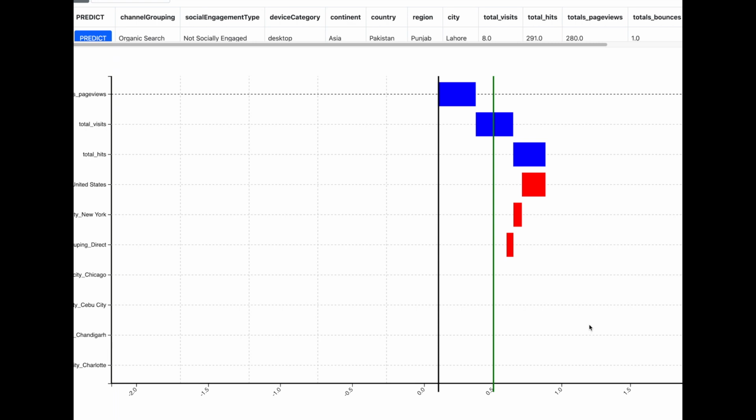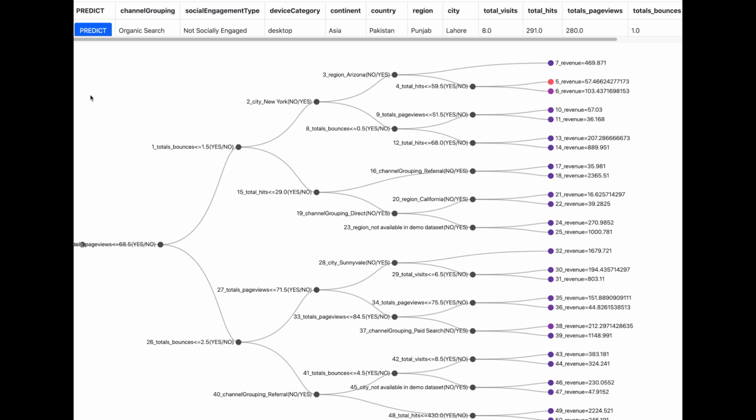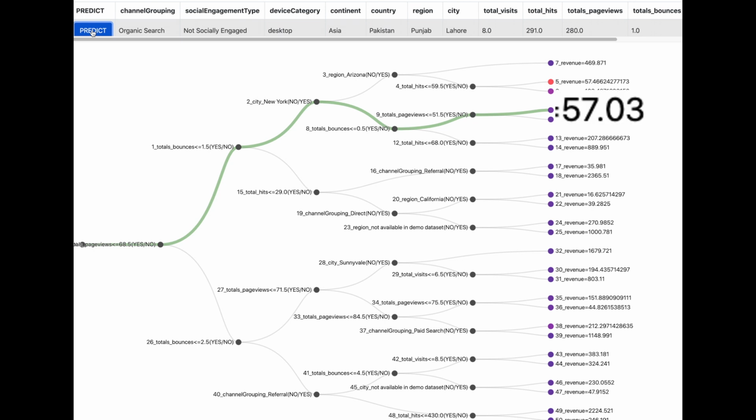Now, once we have predicted which visitors will buy, let us see how much revenue these visitors will generate. So here is the decision tree model for the revenue generated. And let us now predict the revenue for this visitor. We see that it is predicted that this visitor will generate a revenue of about $57 US.